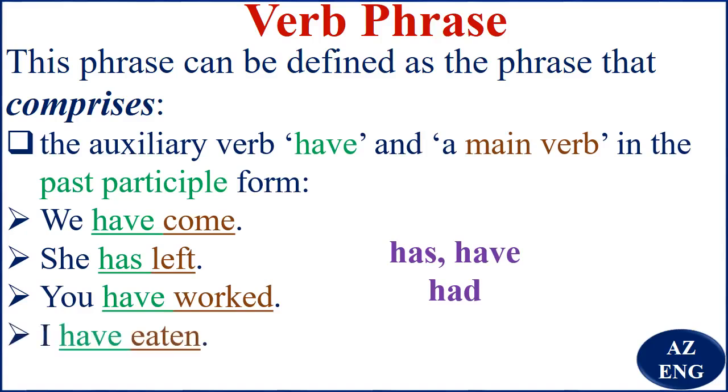Have eaten is the verb phrase. So you can see eaten, worked, left, come are the main verbs. They had danced. Had danced is the verb phrase. I think it is very simple, right? Let's move on.